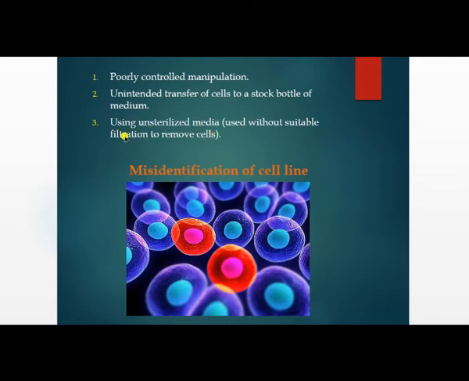Understood? Next, see this picture of misidentification of cell line. All these blue cells are non-contaminated or correct cell lines, but these two are incorrect, misidentified cell lines. Now how can you separate this misidentified, incorrect cell line from the correct cell line? There are different tests and methods that we'll see.